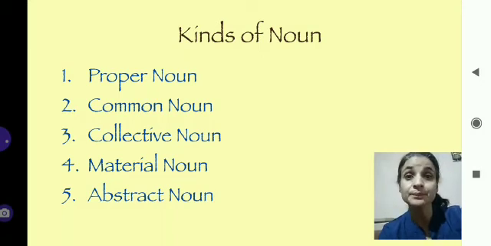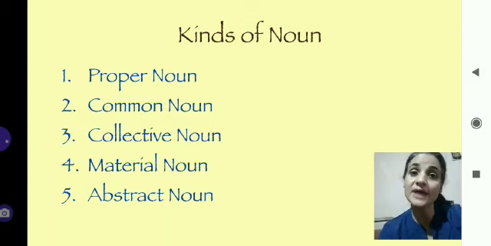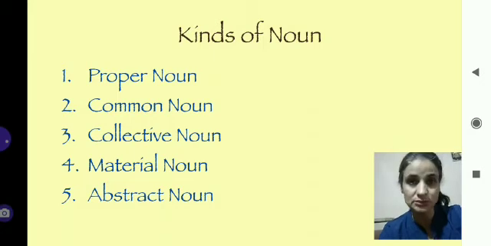So mother, you can see a dog, you can see a pen, you can see a place, a hospital, a bus. So proper, common, collective and material nouns are also called concrete nouns. But the last is abstract noun. In detail, I'll tell you what an abstract noun is.